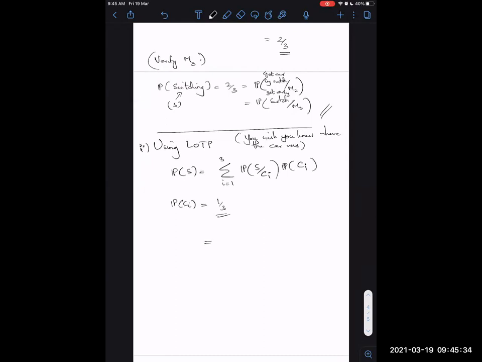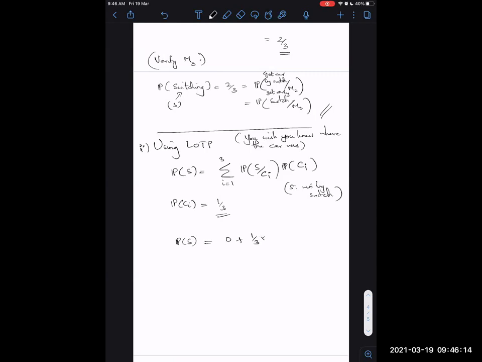Now to calculate the total P of S right now. So you know that you started by picking door 1. And if the car is behind door 1, the probability that you win by switching is 0. So the first term of this sum, S denotes the event where you win by switching. So when you switch and the first door has the car, then you lost it. So you basically have 0 probability of winning now.